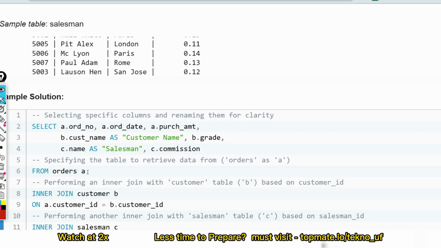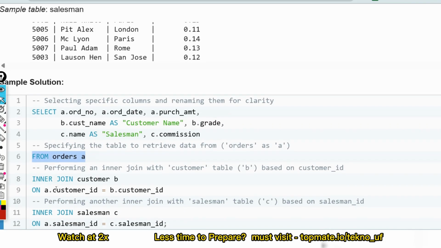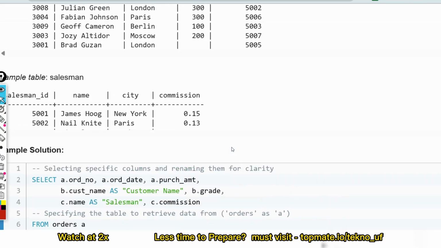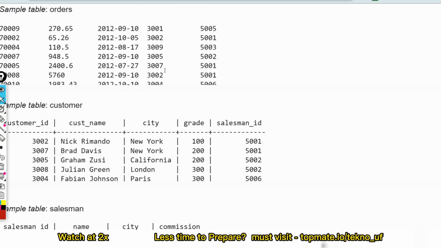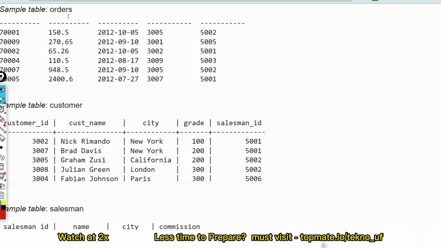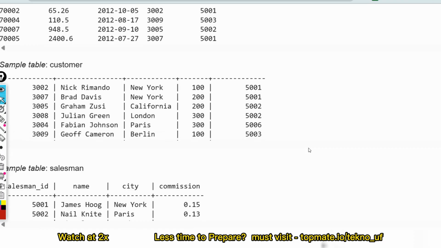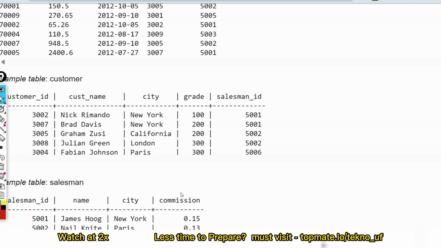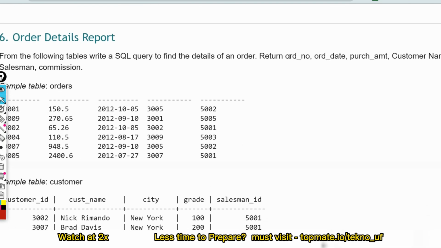Now from orders we are fetching this, and then we use inner join to join the customer and orders tables. The parameters we are matching are customer ID in A and customer ID in B. Then inner join salesman C, matching A.salesman_id equal to C.salesman_id. That means we are joining the orders table with the customers table, and the orders table with the salesman table. I hope you understood. Now just run it, and it will return all the required columns for the required rows: order number, order date, purchase amount, customer name, grade, salesman, and commission.